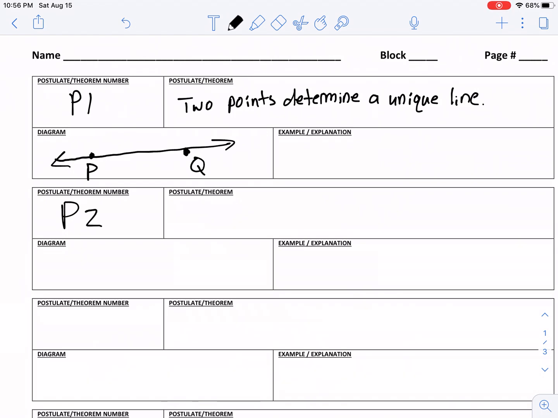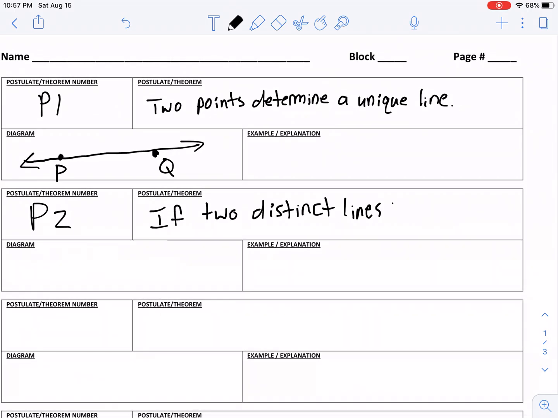Postulate 2, P2. Now, postulate 2 says if two distinct lines, okay, so two distinct or two unique lines here, intersect, then their intersection is a point.